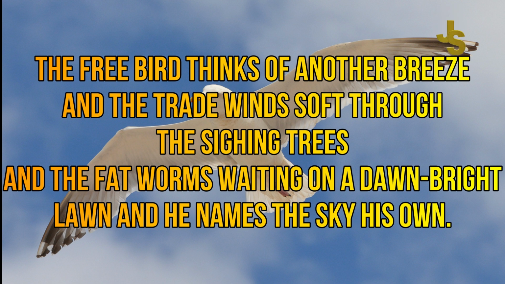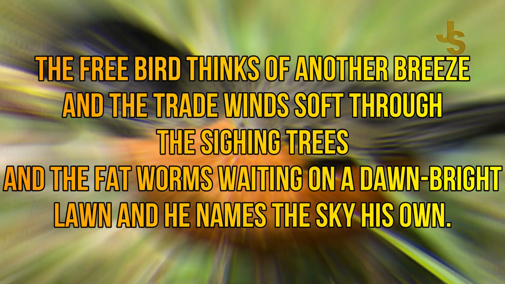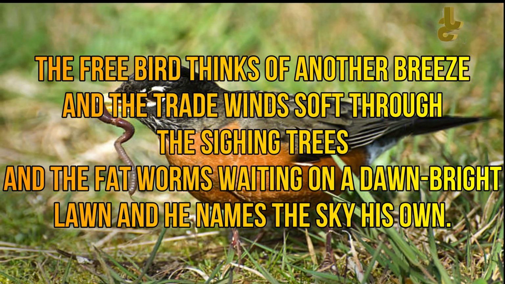And the fat worms waiting on a dawn bright lawn. And who is waiting for them? The fat worms, because that is their food. So the fat worms are waiting on a dawn bright lawn. Dawn is the time of sunrise, and a bright lawn is the place where you can see the worms.